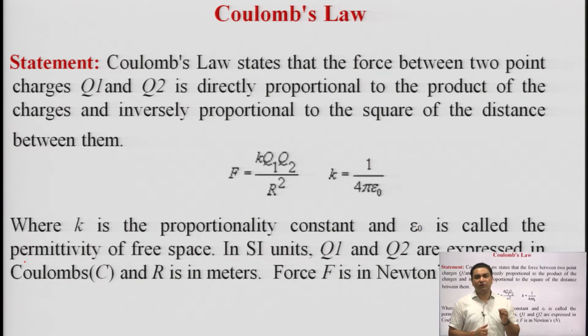K is equal to 1 upon 4 pi epsilon naught, a proportionality constant, and the term epsilon naught is called the permittivity of free space. In SI units, Q1 and Q2 are expressed in coulombs, R in meters and F in newtons.